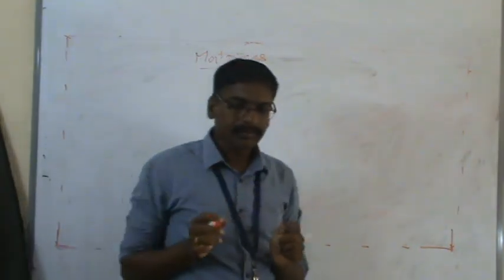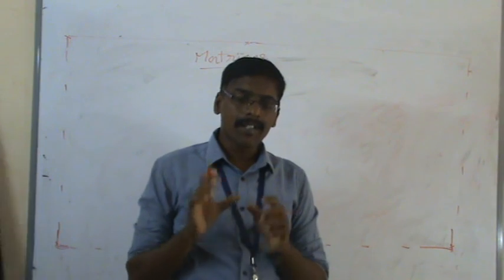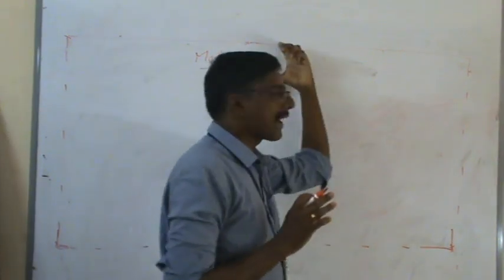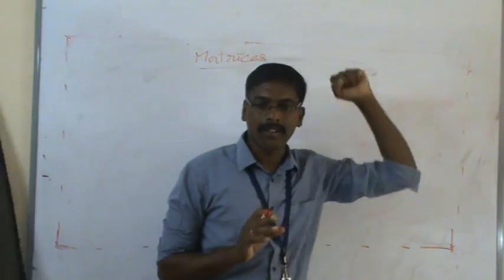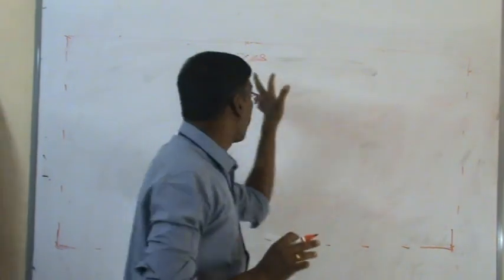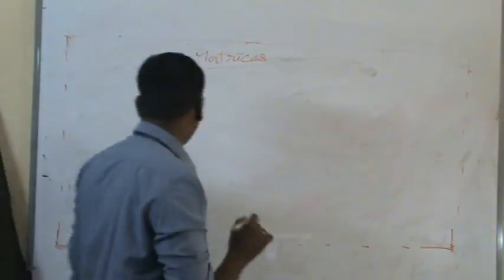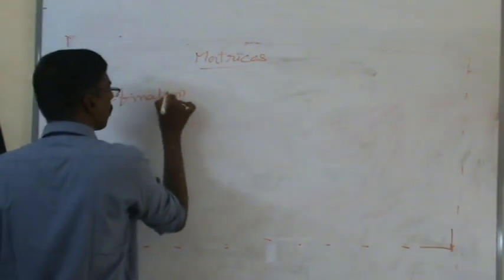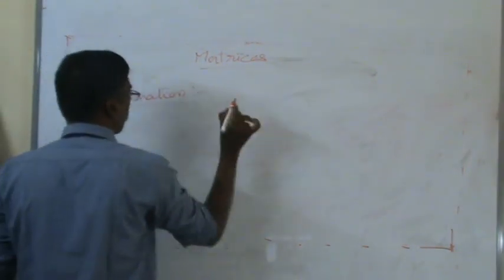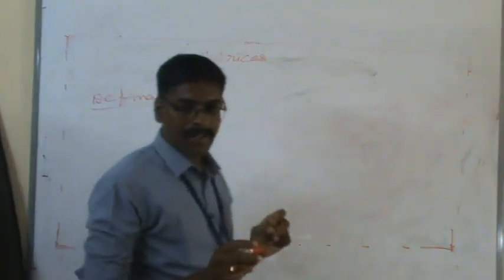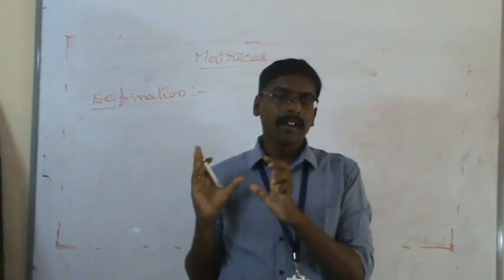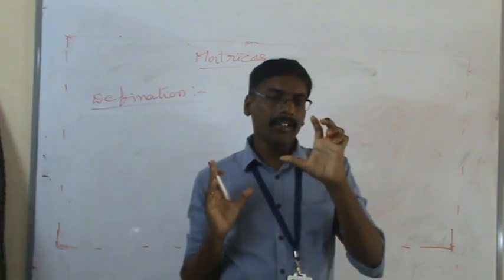In these matrices, first we have to discuss what is meant by matrix. What is the definition of the matrix? So the definition of the matrix is, what is the meaning of the matrices?